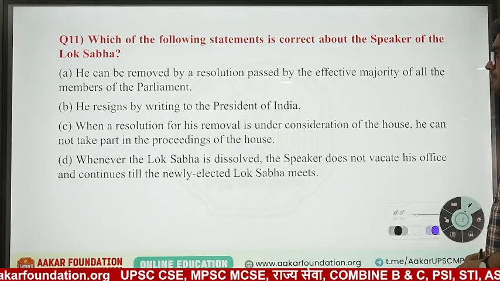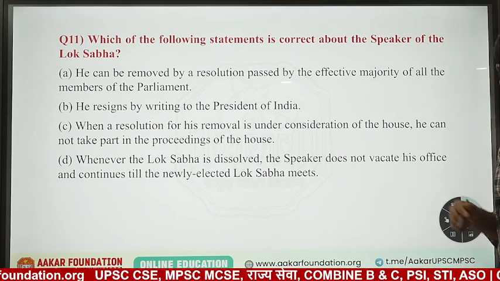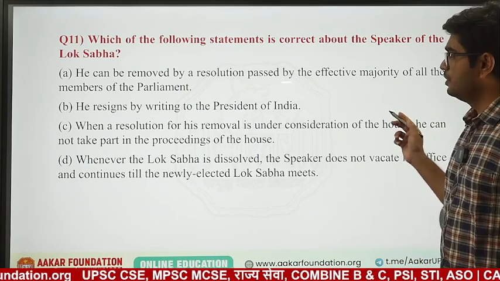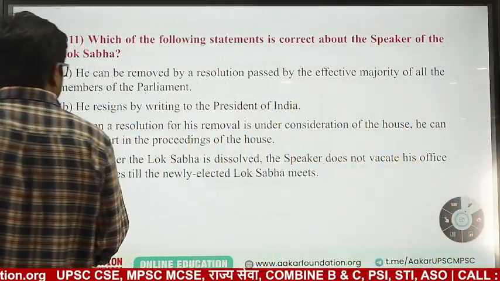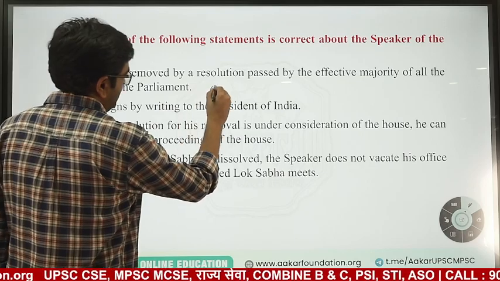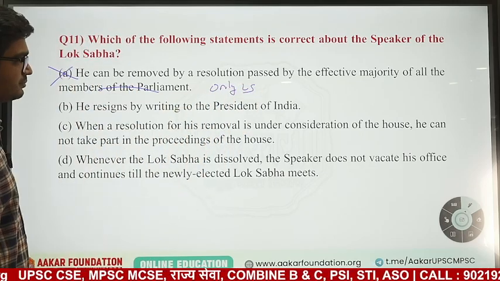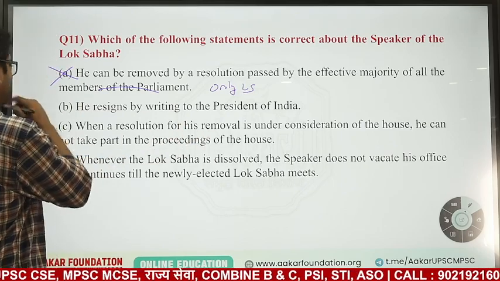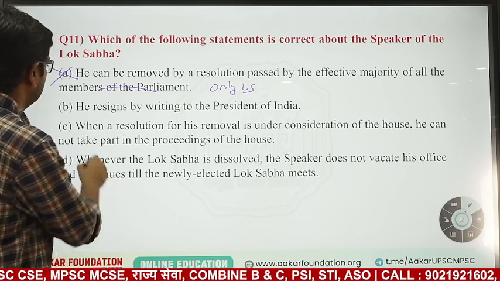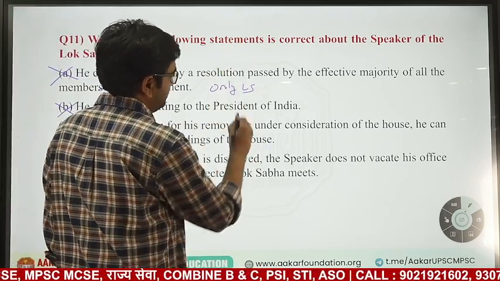Speaker of the Lok Sabha, he can be removed by resolution passed by effective majority. Okay, we have already seen effective majority of all the members of the parliament. No, not all the members, only Lok Sabha. So this is wrong. He resigns by writing to the President of India. This is also wrong.